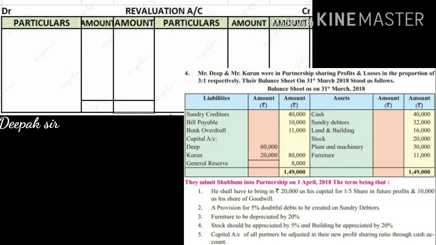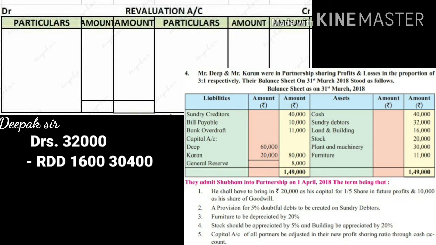Now let us see how this new value is calculated. Now the sundry debtors amount you can see in the old balance sheet. It is given 32,000, and on 32,000 we have to calculate 5% RDD.